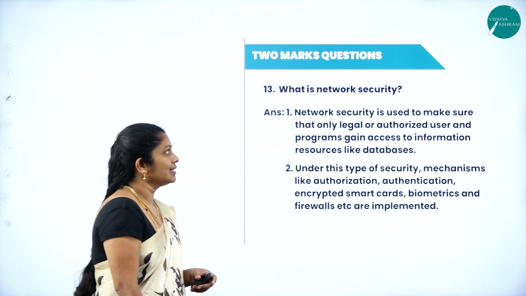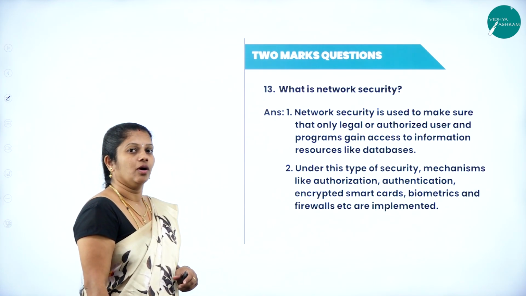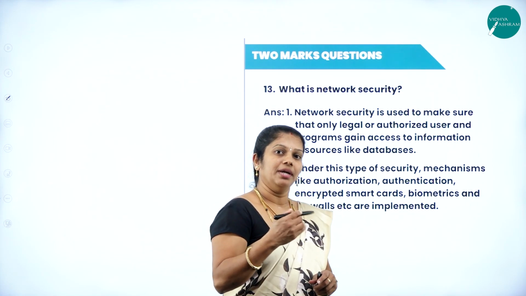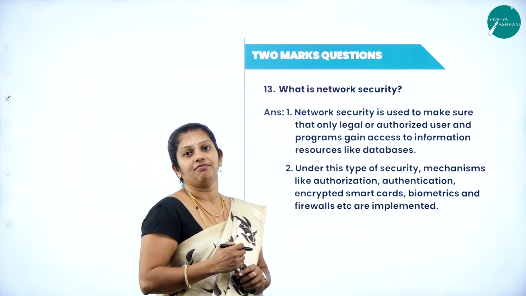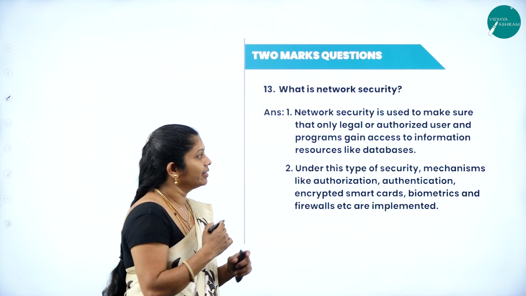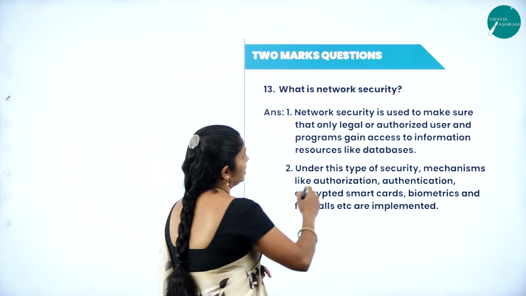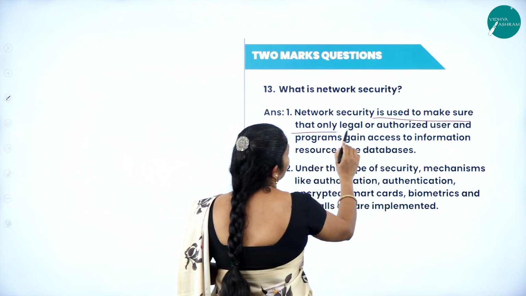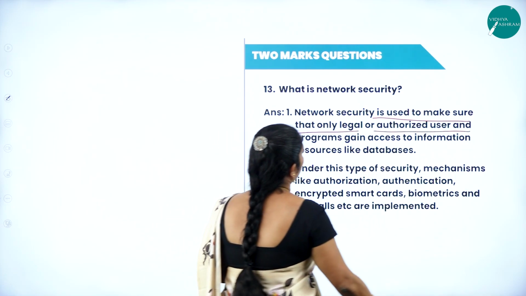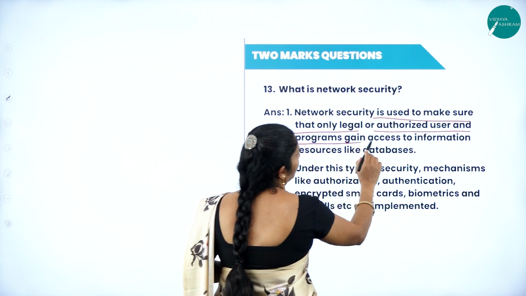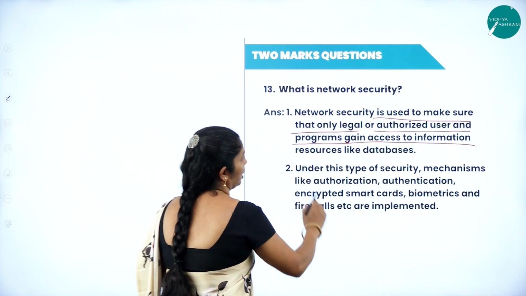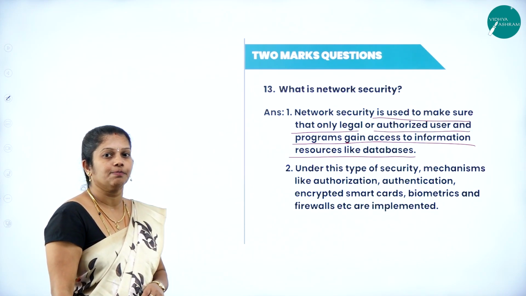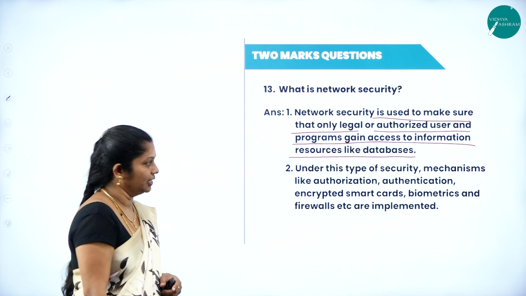Next one, what is network security? Already I told you that in a network we can share data, is it not? But there we need some security for our data. That is network security. Network security is used to make sure that only legal or authorized users and programmers gain access to information resources like databases. Only authorized persons can be given the information here.